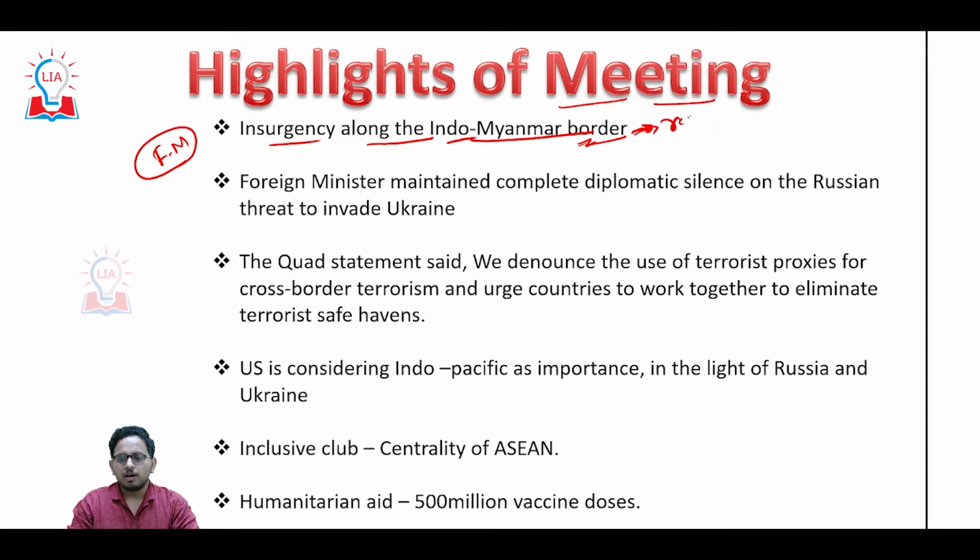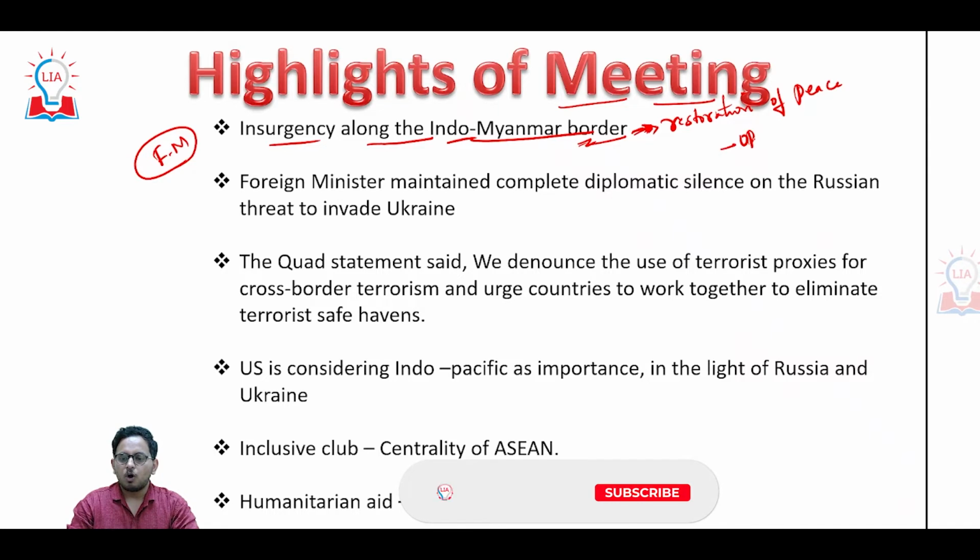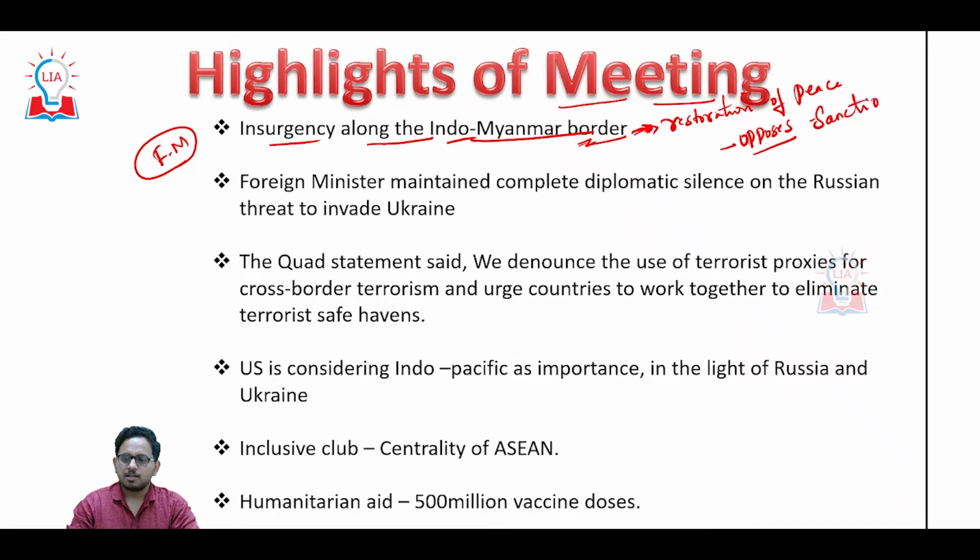India is committed to the restoration of peace in Myanmar, and India opposes sanctions on Myanmar. See, India is the neighbor of Myanmar, so if there are sanctions on Myanmar, it might deteriorate the economic relations and also the diplomatic relations that we have with Myanmar.